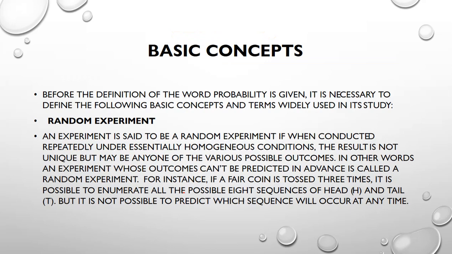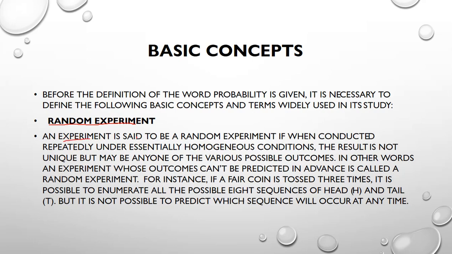Now we can see some basic concepts in probability. There are many topics, but we can discuss some of them. Before going to the definition, first we see the basic concepts. Number one is random experiment. Without an experiment, in statistics and probability, we cannot do anything. What is a random experiment?